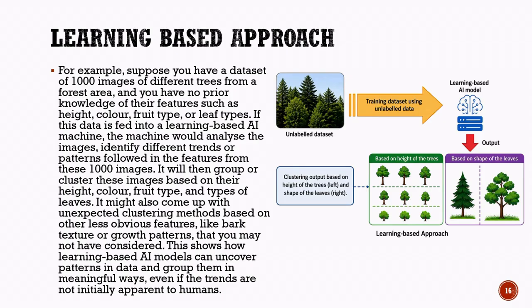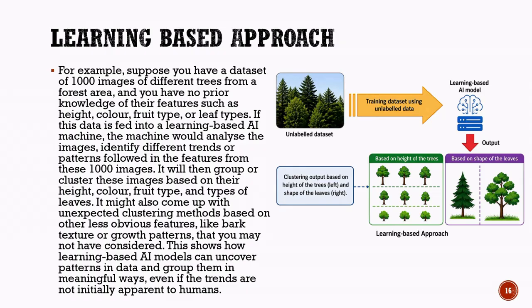As it studies the images, the model may notice that some trees have similar heights, while others have similar leaf shapes. Based on these observations, it automatically groups the trees into different categories or clusters. For example, one group may contain tall trees, another may contain medium-height trees, and a third may contain shorter trees.